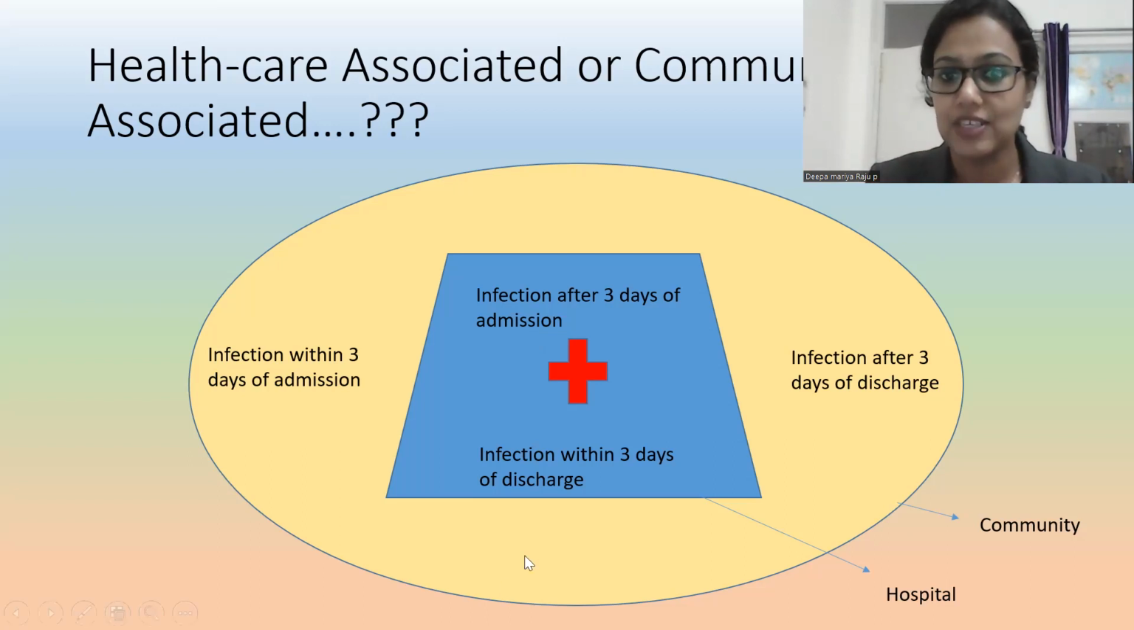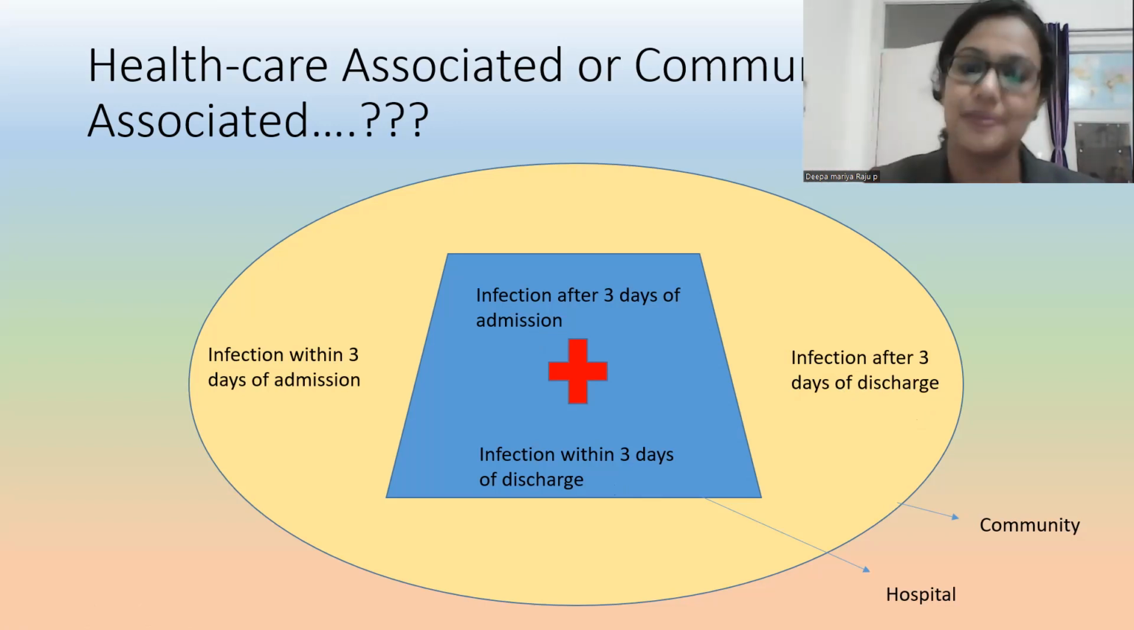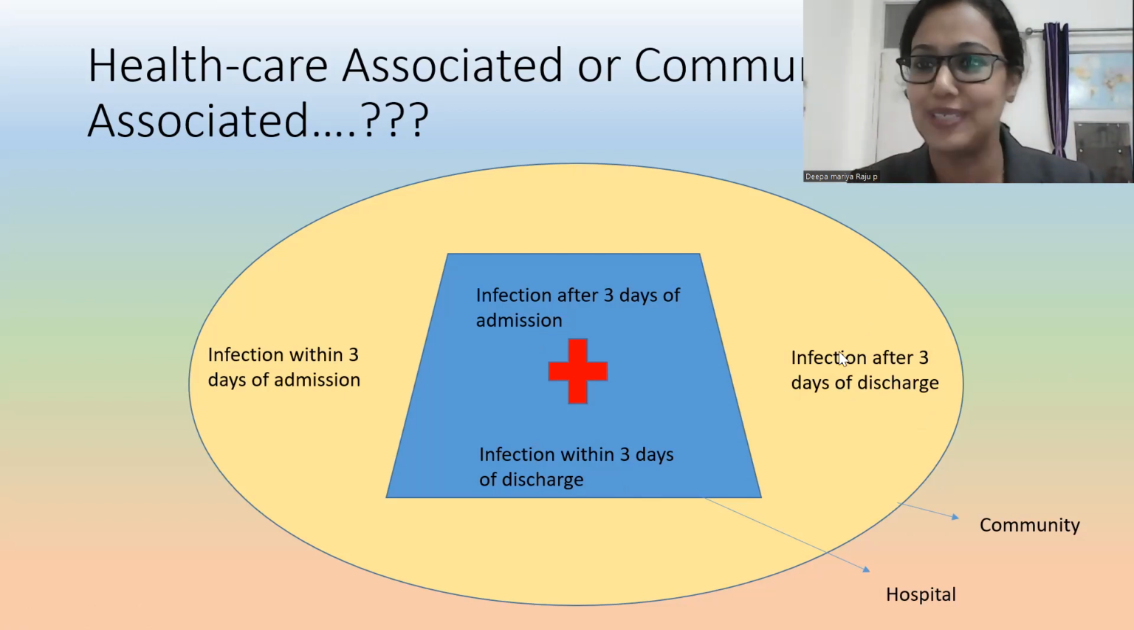Now, the infection within 3 days of discharge means the patient went out of the hospital to his or her home back, but within 3 days he or she is getting infection. That organism came from the hospital, so it's a healthcare associated infection. Now the infection after 3 days of discharge, the organism obviously again I got from the community. So it is community acquired infection.